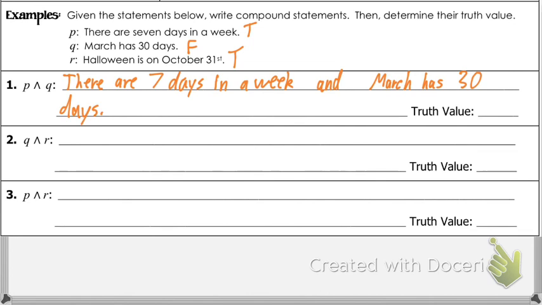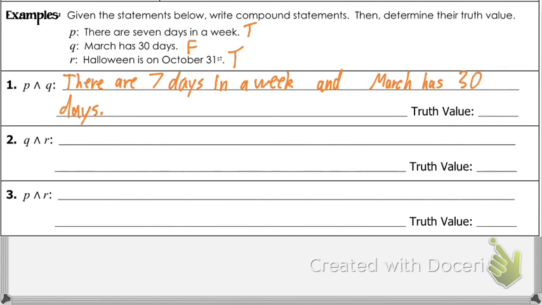So it said P and Q in symbols. So I'm just going to write out P, the word and, and Q. There are 7 days in a week. That's P. And. That's and. March has 30 days. That's Q. Kevin asks if it matters what order it's in. Yes, because it went P and Q, we have to put the P first. If it went Q and P, then we have to put the Q first. Great question.